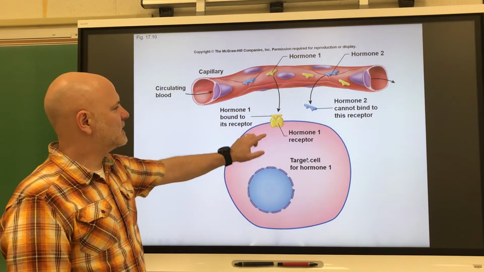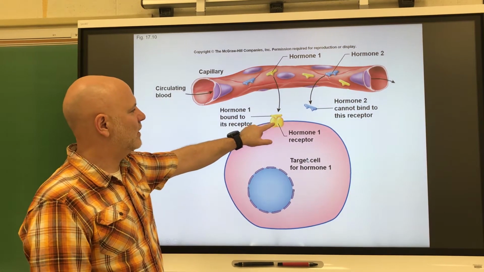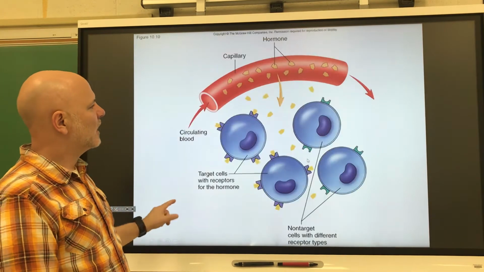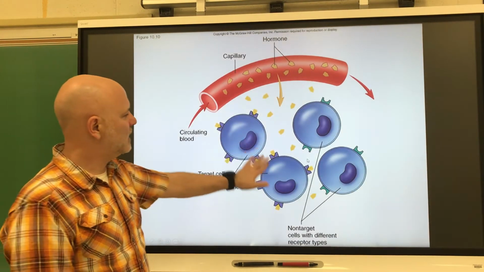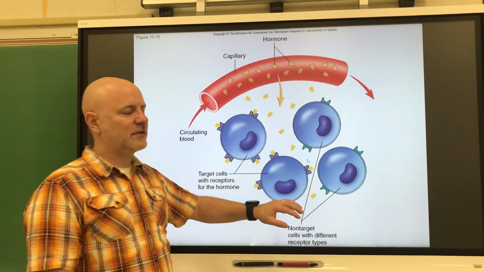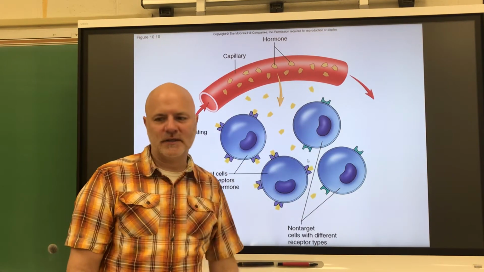So this is showing a cell that is a target cell for this hormone number 1. This is another example. These are target cells because they can bind to those receptor proteins there, causing some intracellular response. These are not target cells.